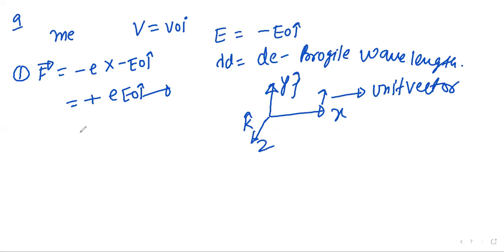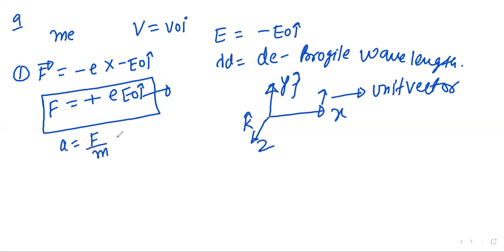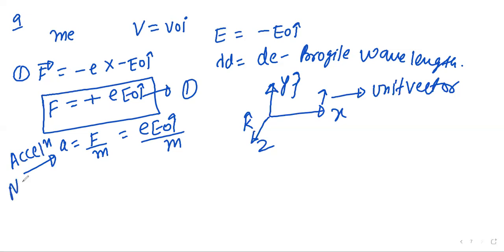So this is how force and electric field are related. So next one is acceleration. So a is defined as force upon mass. The F value we know from the first equation. Put it here, E E naught i divided by m. So a is nothing but acceleration, right? This is defined from Newton's second law.